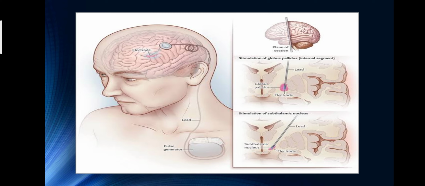The pulse generator generates a pulse that transfers to the subthalamic nuclei. The subthalamic nuclei transfer a signal to the striatum, and the striatum transfers to the external globus pallidus, then to the internal globus pallidus, then the signal goes to the thalamus and then to the cortex. The whole signaling machinery will be recovered by this single electrode, without using any drug or anything else, just by a neuromodulation technique.